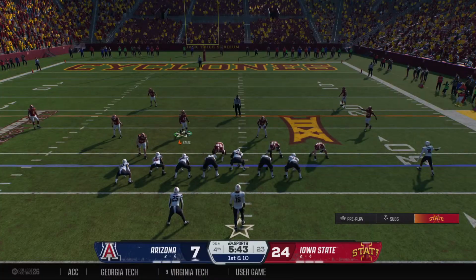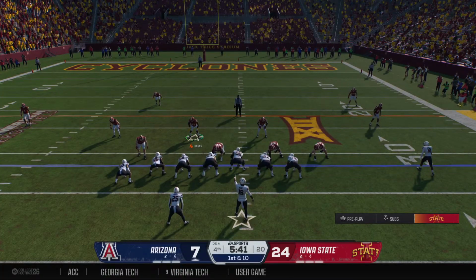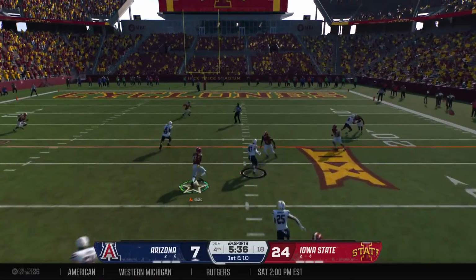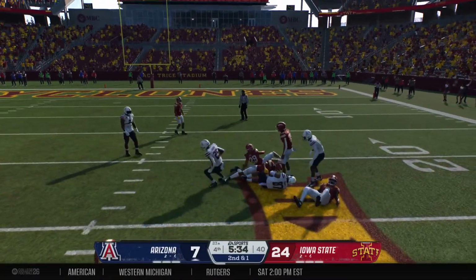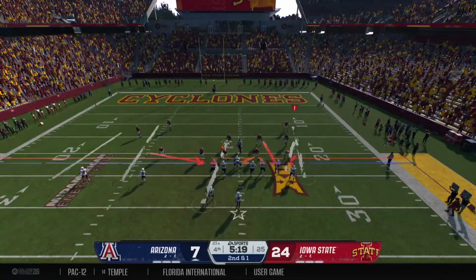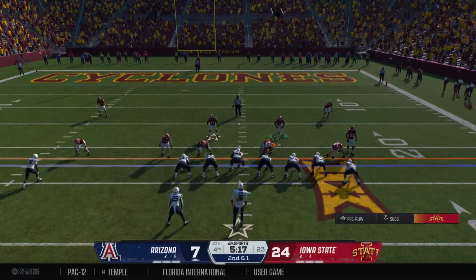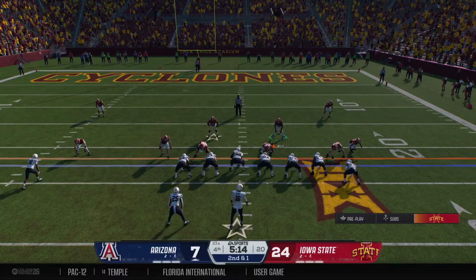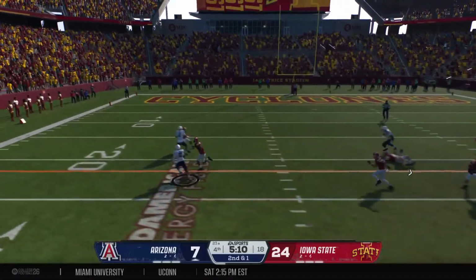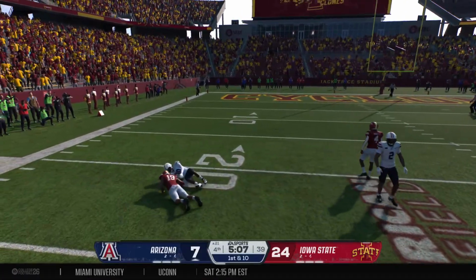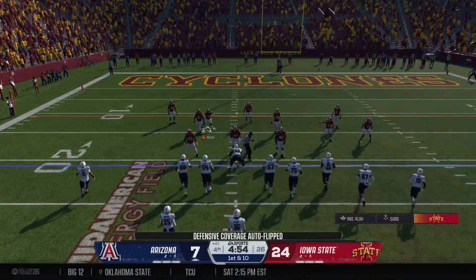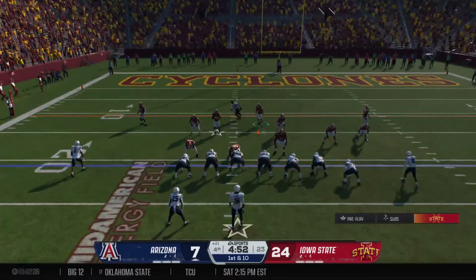Arizona going back to work with another first down. Looking downfield on first down. Finds the tight end. Found a little bit of room to operate, but he'll be stopped just short of the first down. And the Wildcats can really attack on this 2nd and short. Makes the grab on the left. He's brought down, but it'll be enough for a first down. The Wildcats pounded the rock to move the sticks, now back to work.